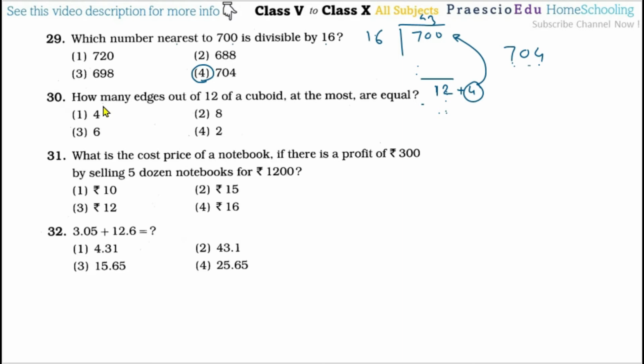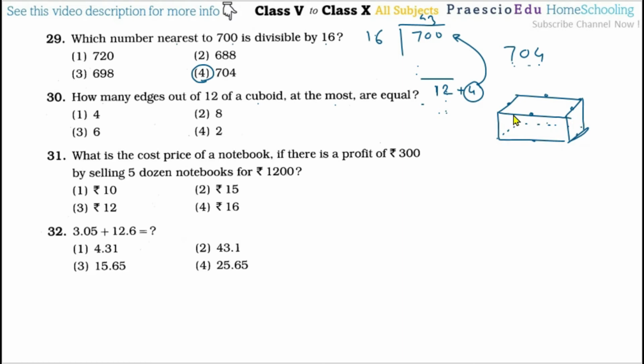Now question number 30: how many edges out of the 12 of the cuboid are at the most equal? So those edges are the opposite edges. Suppose this is the cuboid shape. So in this one, this edge and behind this edge also, and here also, these 4 are equal. Like this edge and this edge, and here also. Those are the dimensions, we can say length, breadth, height, and so on.